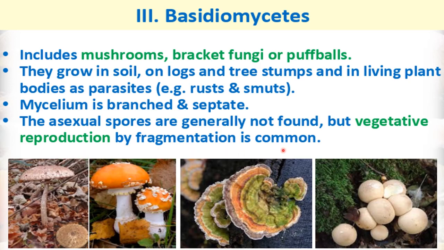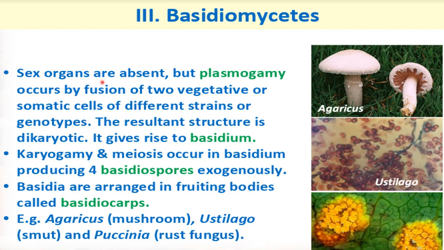So which type of reproduction occur here? Vegetative type. Sex organs are absent, but plasmogamy occurs by fusion of two vegetative or somatic cells. So here sex organs are not present, but still plasmogamy means fusion of protoplasm occurs. How? By the fusion of vegetative or somatic cells of different strains or genotypes.